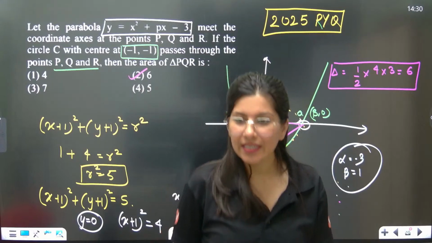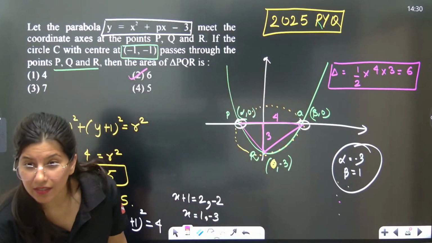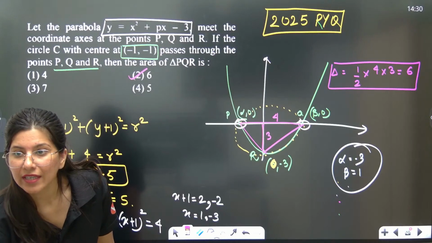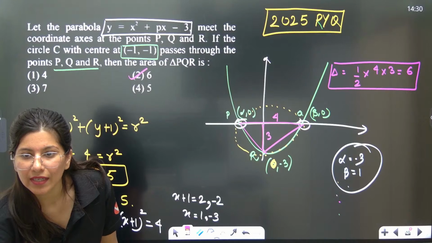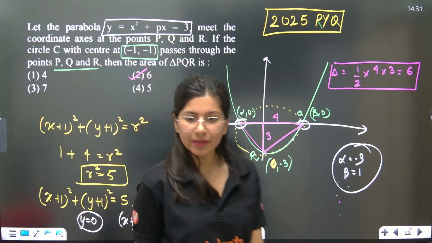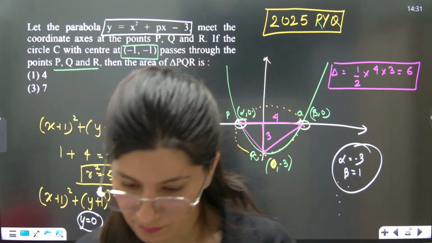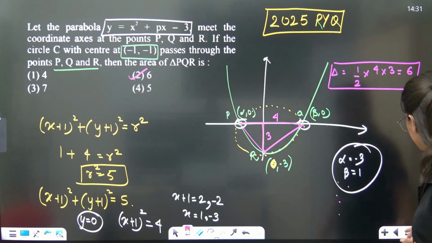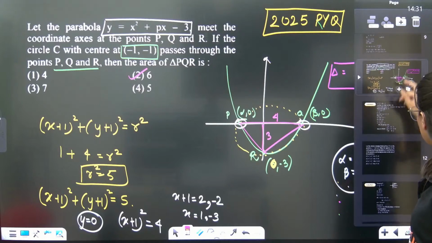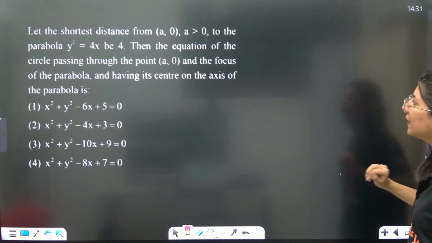Everybody, are you getting it, understanding it? Step by step, if you do, you will understand it. 6 units. Clear? Alright, next question on your screen.